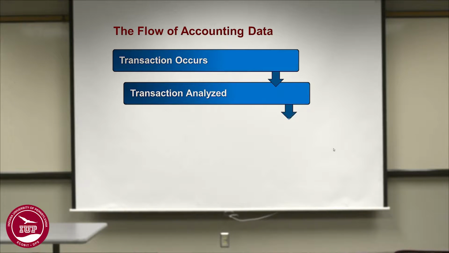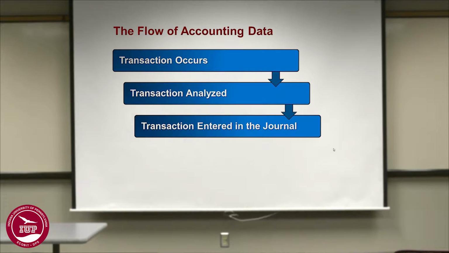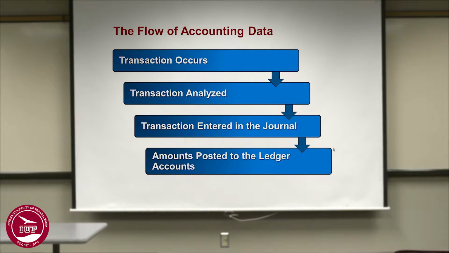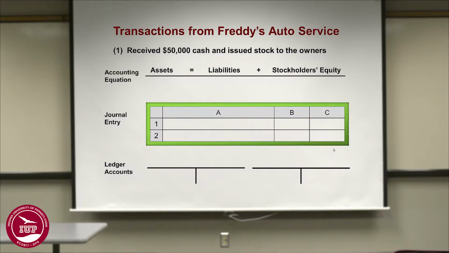So when the transaction occurs, you analyze the transaction, you enter it in the journal, and then post it to the ledger accounts. Suppose you receive 50,000 cash and issued stock to the owners. So your cash has gone up by 50,000 and your common stock has gone up by 50,000. So your journal entry is cash to common stock. Above, it is also showing the impact on the accounting equation.